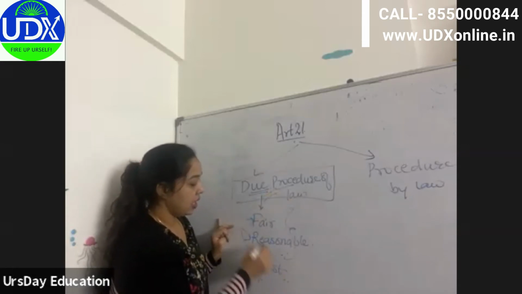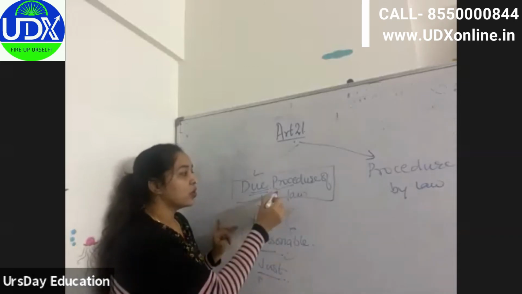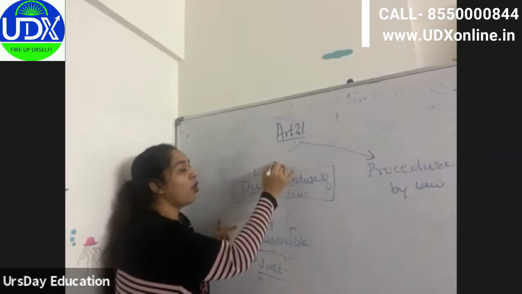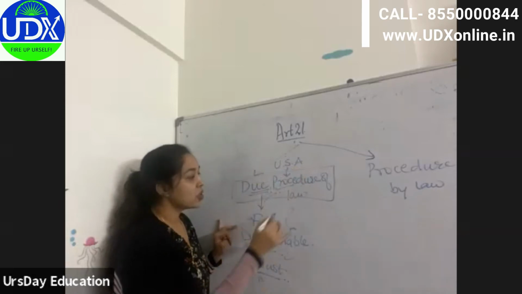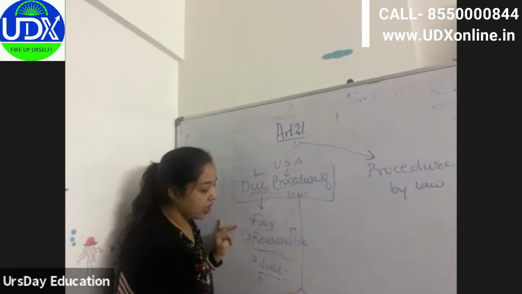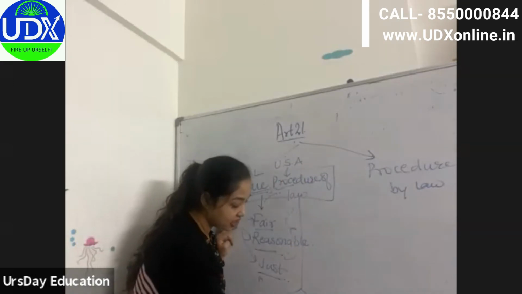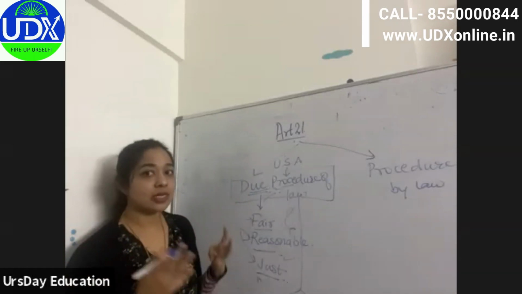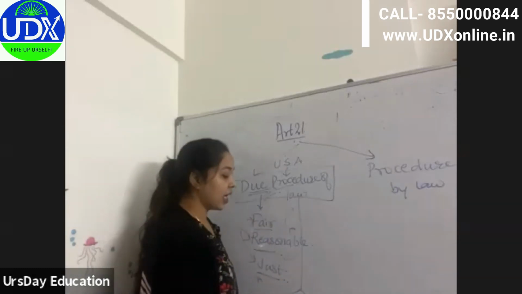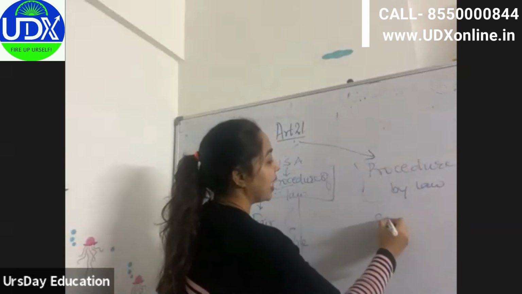So, fair, reasonable, and just. In the USA, it has due procedure of law, so it is not only covering the executive, but it is also covering the legislature. The legislature is the body which makes law, right? But in our constitution, we are talking only about the executive.